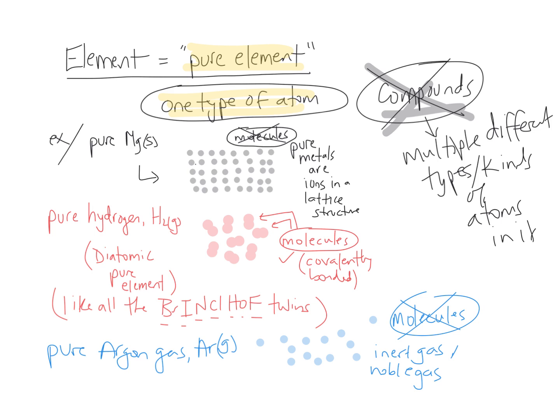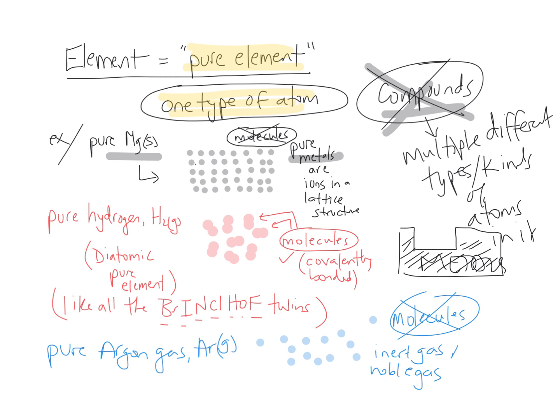So some examples of pure elements might be pure elemental magnesium, which is representative of a metal. What you see in a pure metal like magnesium or calcium or aluminum or any others. And again, remember the periodic table, or maybe you may know this or not. The periodic table, if you sketch it out, is made by and large of metals. Like most of the periodic table, 90% of the periodic table is all metals. Okay, so a lot of the pure substances we see, pure metals, they exist like this.